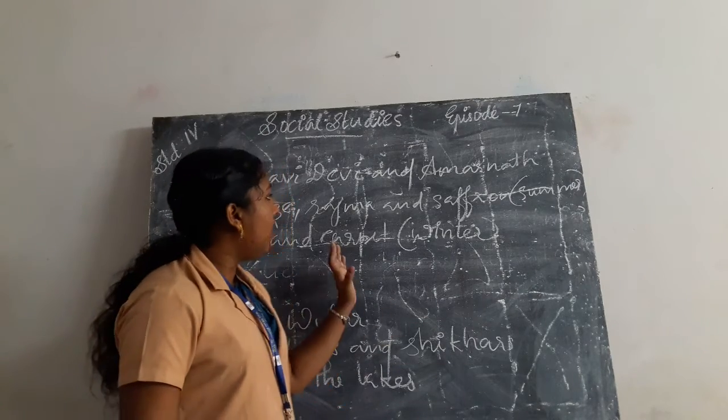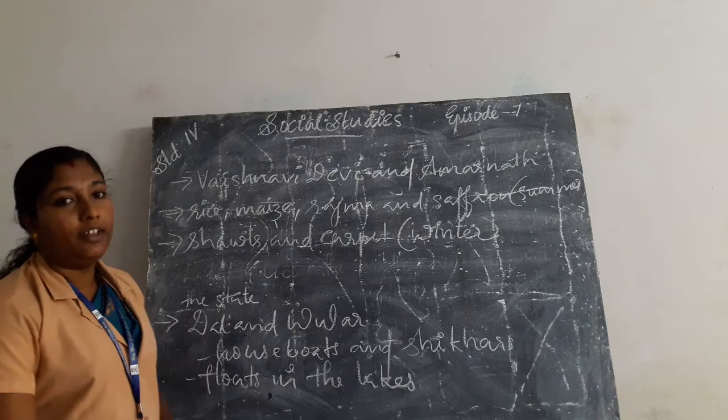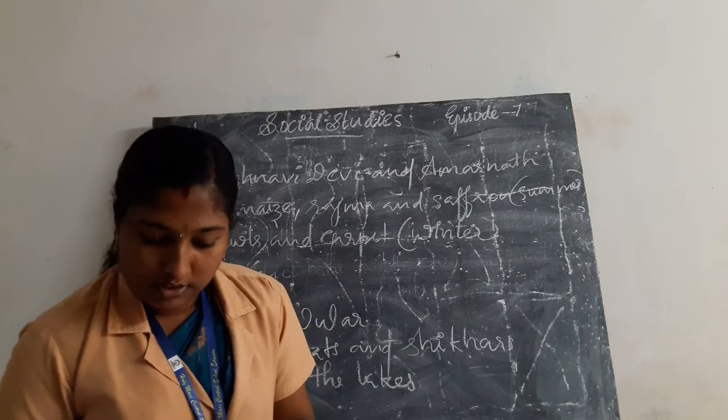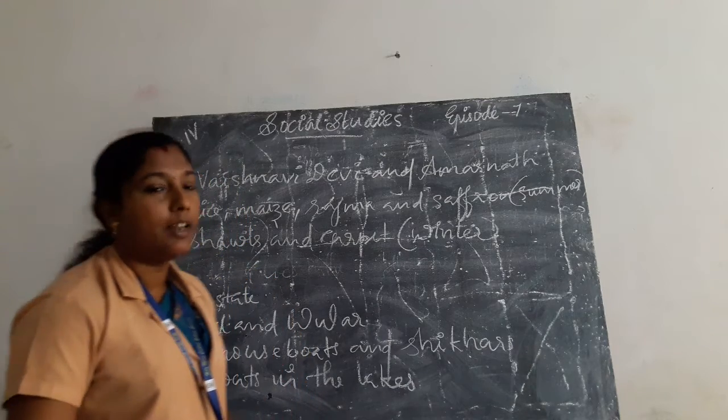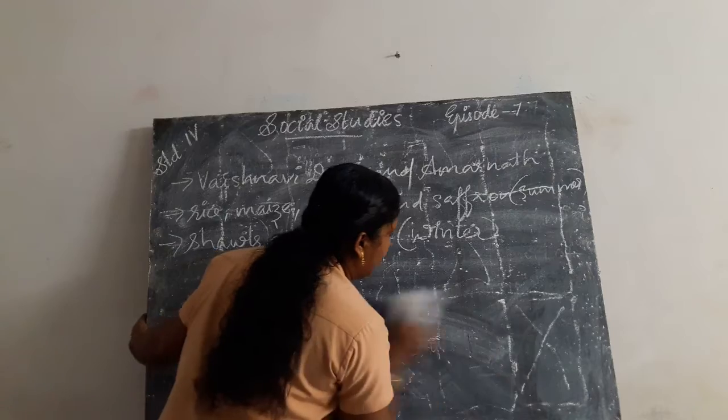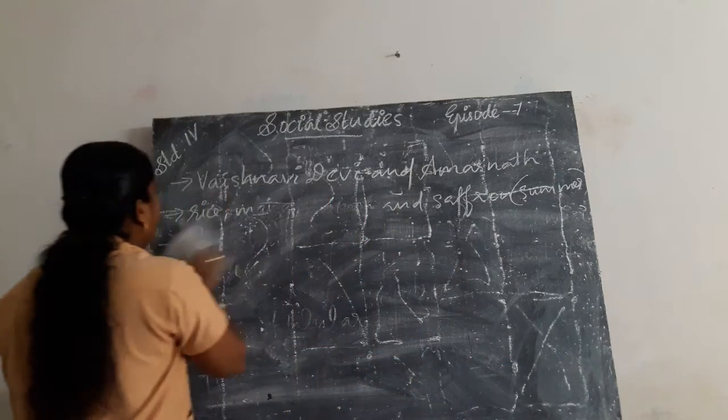This is all about Jammu and Kashmir. Next, Himachal Pradesh. The next Himalayan region is Himachal Pradesh.